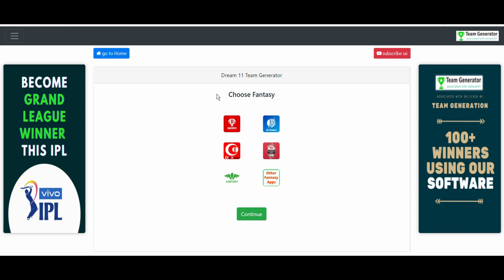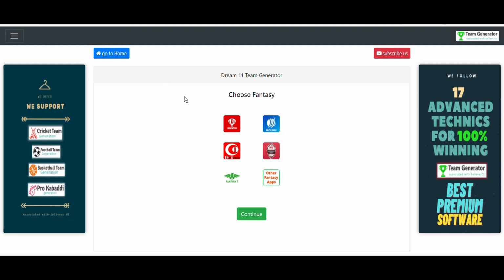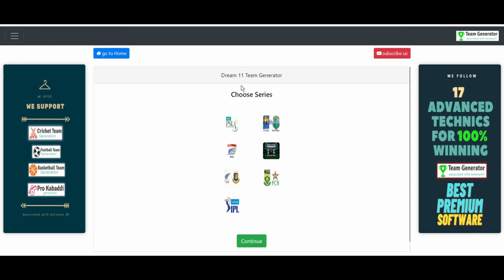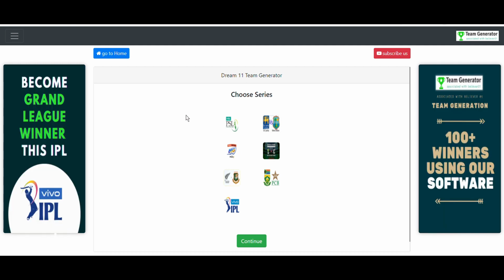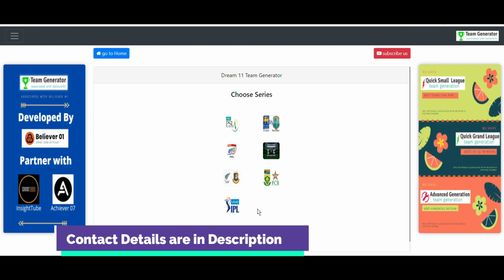Let me quickly explain how this software works. Basically this software works on 17 different algorithms and 17 different techniques. These algorithms are developed by myself, and this software works perfectly fine for grand leagues and small leagues. Let me quickly click on Dream11, and after that it is showing the series that are going on at the moment. South Africa versus Pakistan is a series which is going right now, and IPL has also started.